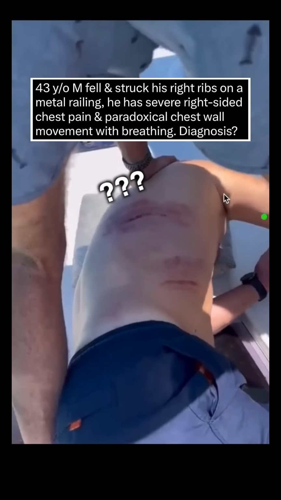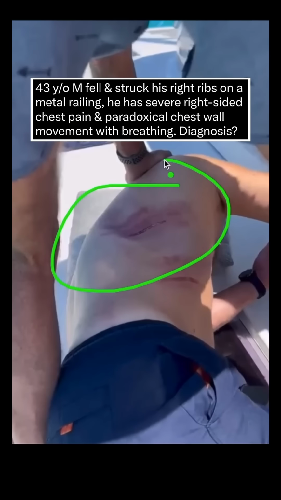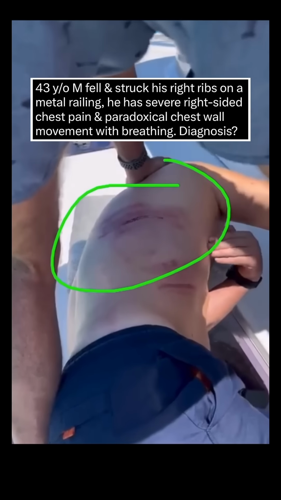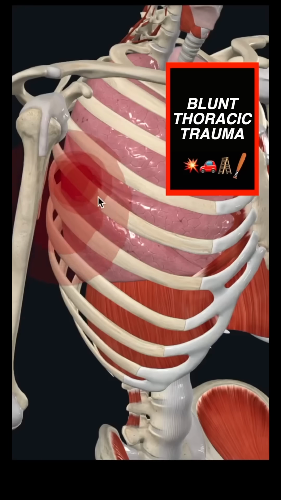43-year-old male fell and struck his right ribs on a metal railing. He has severe right-sided chest pain and paradoxical chest wall movement with breathing. What's the diagnosis? This is a pretty gnarly example of what we call flail chest, typically caused by blunt thoracic